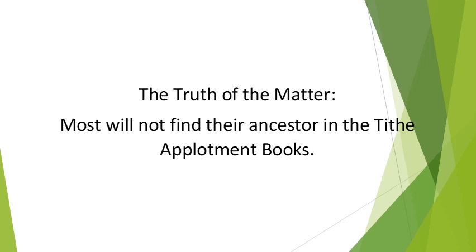This was a census where they were putting together a group of landholders and determining if they could afford the 10%, which would then go to the Church of Ireland. So therefore, most of us will not find our Irish ancestor in the Tithe Applotment books.